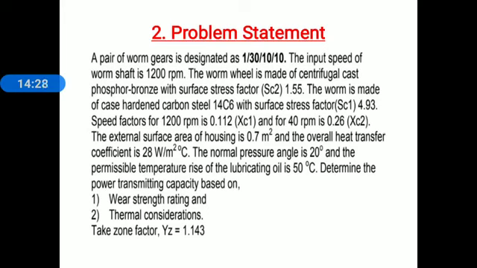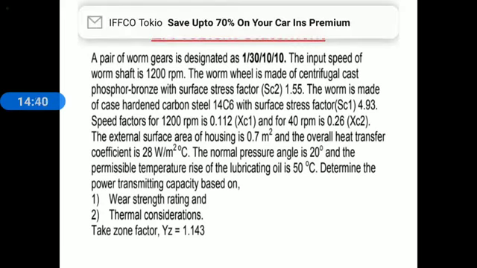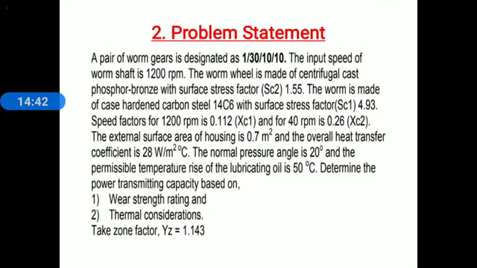Determine the power transmitting capacity based on number 1, wear strength rating, and number 2, thermal considerations. Take zone factor YZ equal to 1.143. This is the complete problem statement.